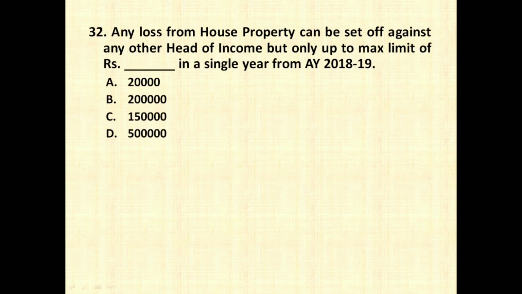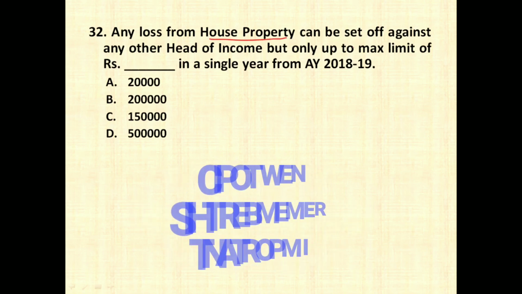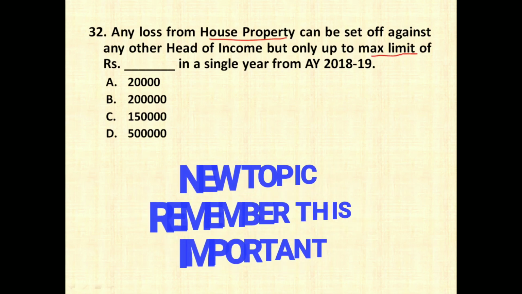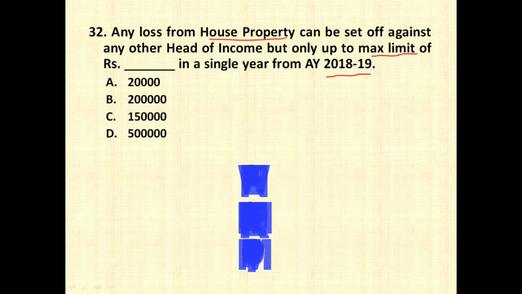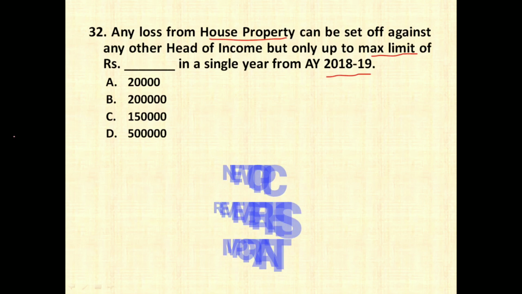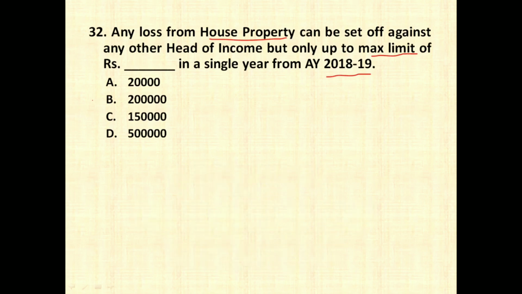The next question is: any loss from house property can be set off against any other head of income, but only up to a maximum limit of rupees dash in a single year from assessment year 18-19. So before 18-19 there was no such rule, but after the assessment year 18-19 the rule says that you can set off only rupees 2 lakhs, right? Maximum of 2 lakh in a single assessment year. If there is more loss above 2 lakh rupees, you can carry forward to the next years or the upcoming assessment years.